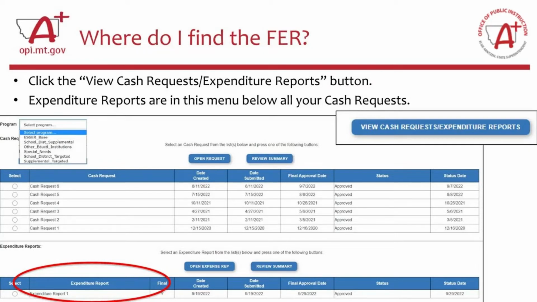But after you navigate to the budget page, you will see there is an expenditure report menu down at the bottom underneath all of your cash requests. So if you are in a school district who has submitted several cash requests, like 11 or 12, you may have to scroll down to find where your expenditure reports are. Down at the bottom of the page, there is a section that says expenditure reports. In this screenshot, taken from a school who has submitted their final expenditure report, it shows up there. If you haven't submitted a final expenditure report yet, then you will see the menu, but you won't see any expenditure reports show up. Next slide, please.